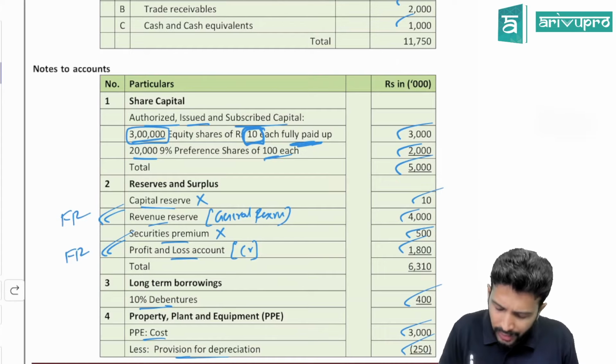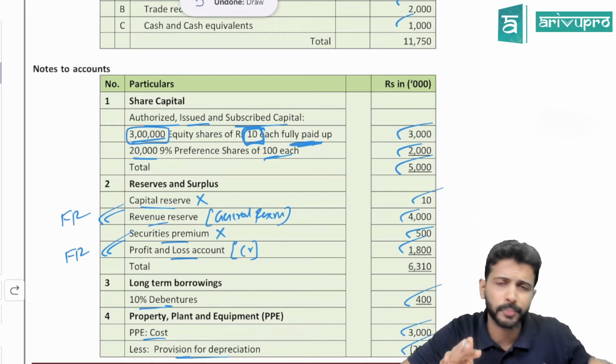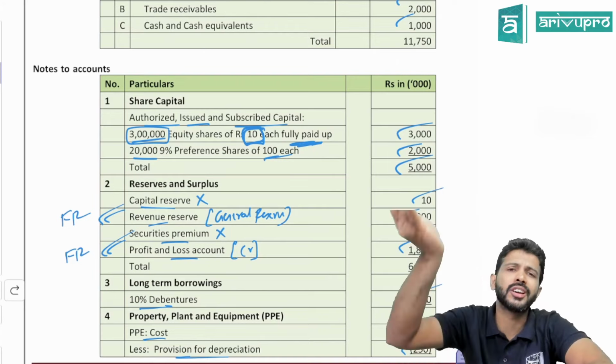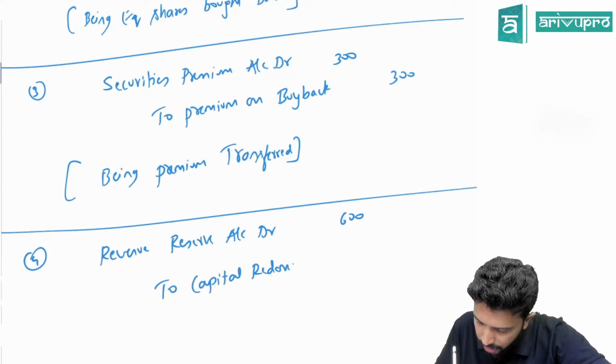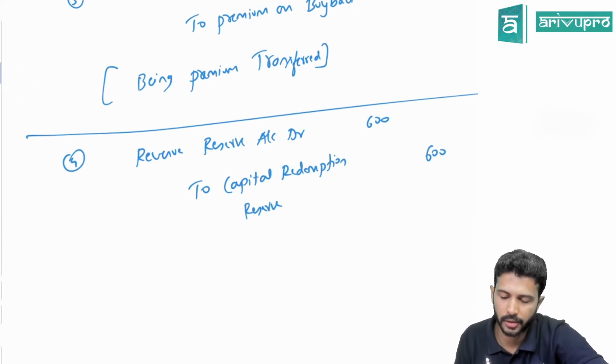So because of this, what will happen to your revenue reserve? When you create CRR from revenue reserve, your revenue reserve balance will reduce. CRR balance will increase. So what is the journal entry for that? Revenue reserve account debit. How much CRR are you creating? 600. To what? Capital redemption reserve, or popularly for class purpose we'll call it CRR.